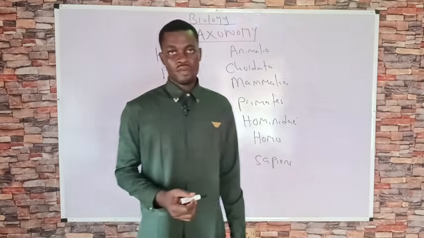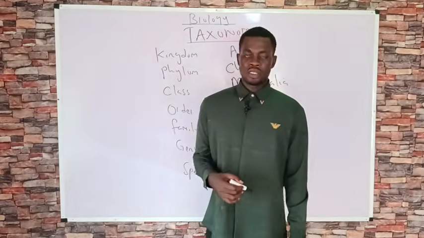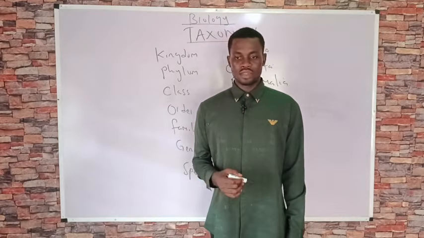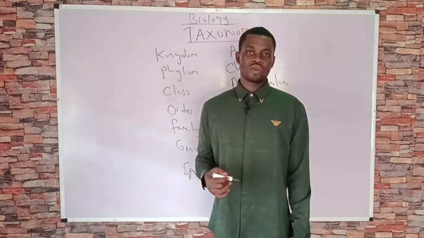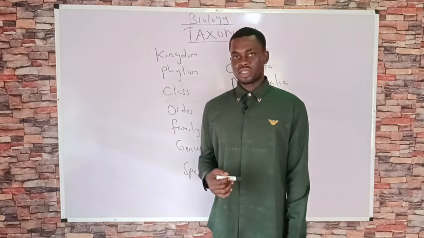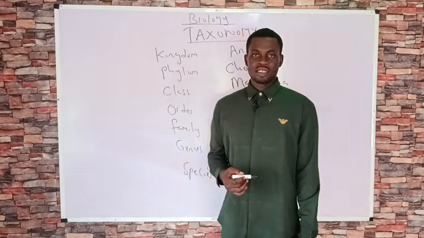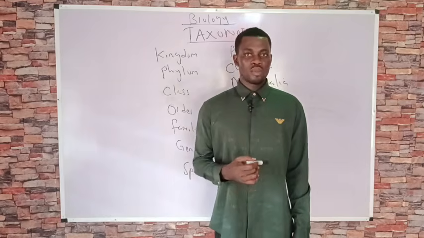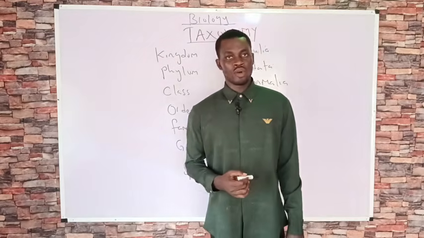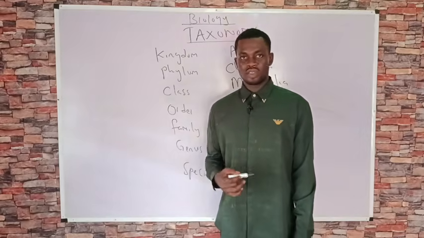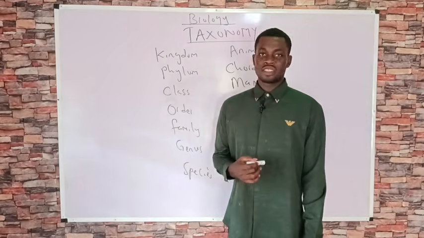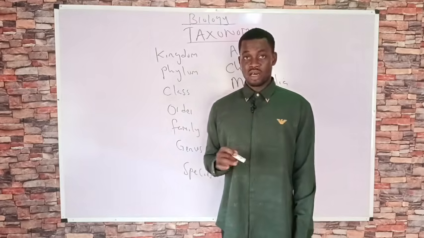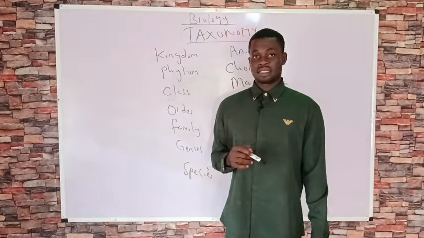So a quick summary of everything we've said so far. Taxonomy is simply the process whereby we identify organisms, classify organisms, and name them. We place the organism into groups that contain other organisms that look like it. One of the earliest well-recognized accounts of classification was made by Aristotle, but the modern method of classification was based on the work of Carolus Linnaeus. Therefore, Carolus Linnaeus is regarded as the father of taxonomy, the father of systematics, as well as the father of binomial nomenclature.